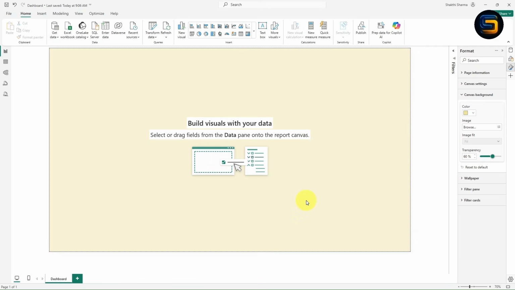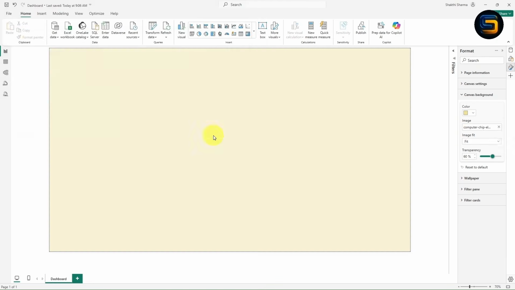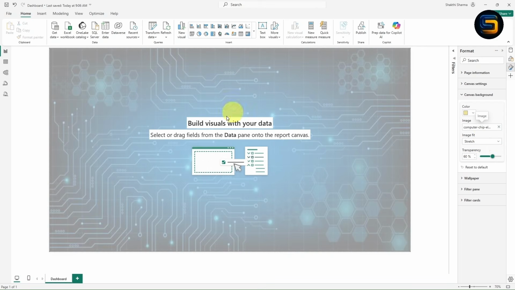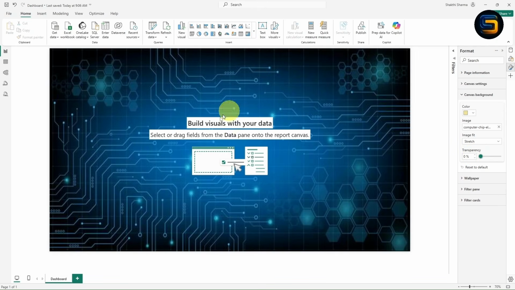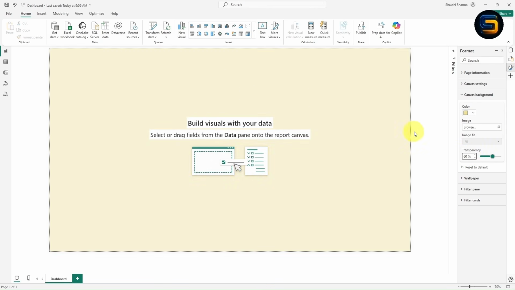Now instead of giving the canvas background color, you can insert an image also. It is very simple. Click on this browse option available. From here you can insert the image. Let me select this image. Once I click open, now you will see the image, right? Now what I will do, instead of fit, I will click on this stretch. Now the image will fit on the screen. I will reduce the transparency to 0%. So in this way you can add a canvas background image. Right now I will remove this file. I will give the transparency of 60%. Now this is the background color I will choose.